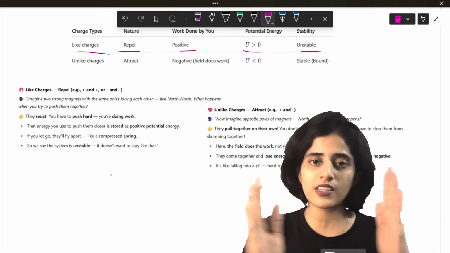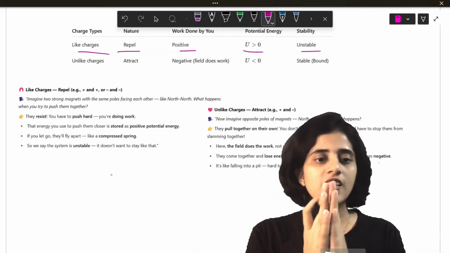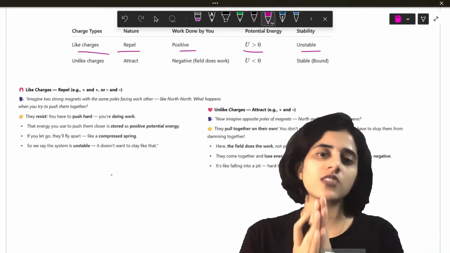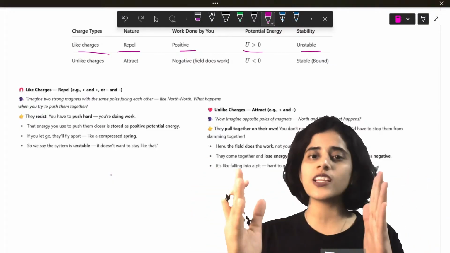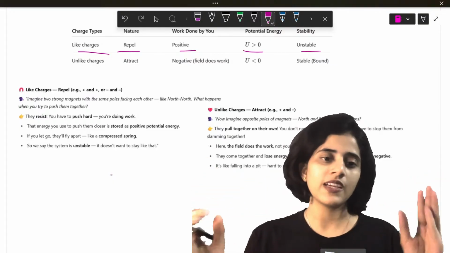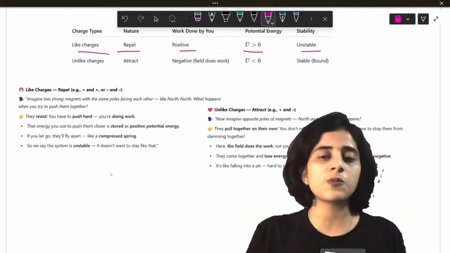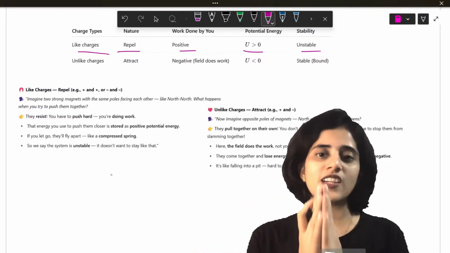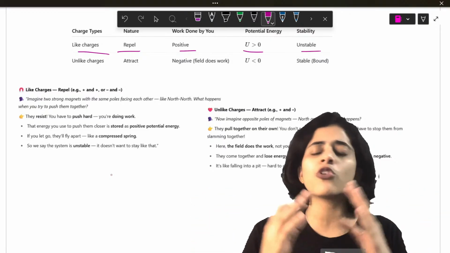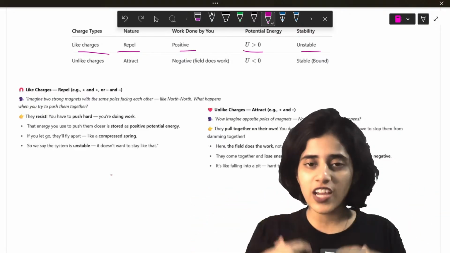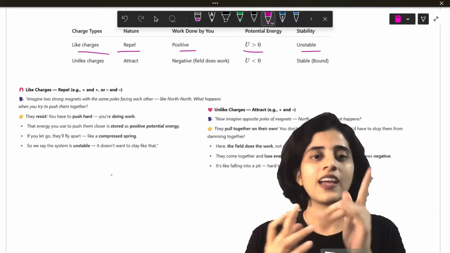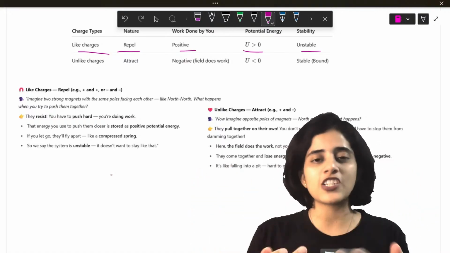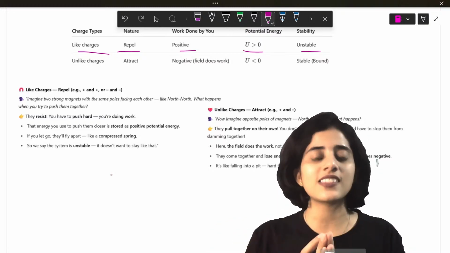It's like you pressing a spring. You compressing a spring. But does the spring like to stay compressed? No. The spring likes to stay free. The moment you leave your hand, the spring becomes free. So it's like a compressed spring, bringing you and your enemy together in a group project. You are unstable. You don't like it. But we, the teachers, we do extra work and we forcefully bring you together. That is when potential energy is greater than 0 and that's why it's unstable.